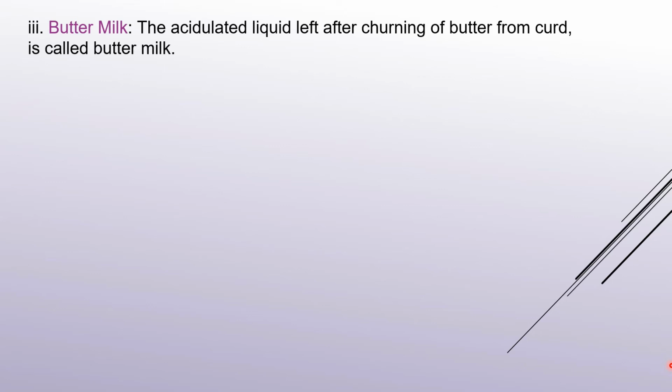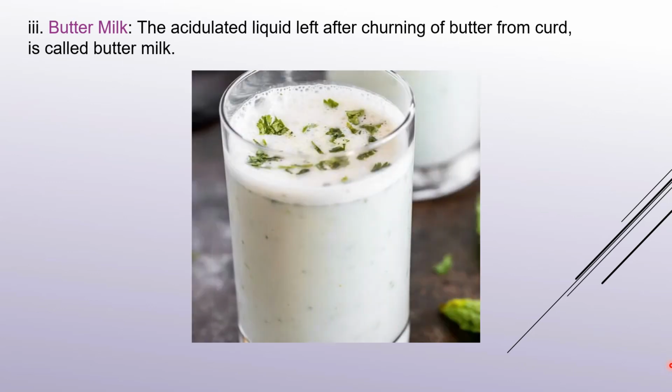Buttermilk, that we call chas. The acidulated liquid left after churning of butter from curd is called buttermilk. This is also a product of fermentation because it is obtained from the curd. It's very important from your health point of view also. Cheese. So our next topic is the cheese.